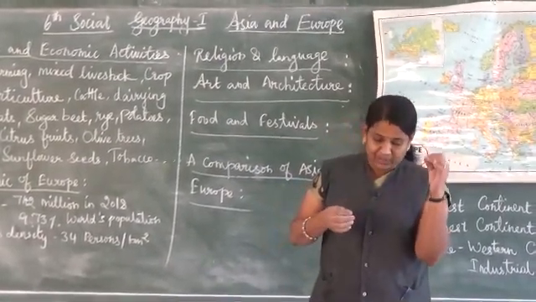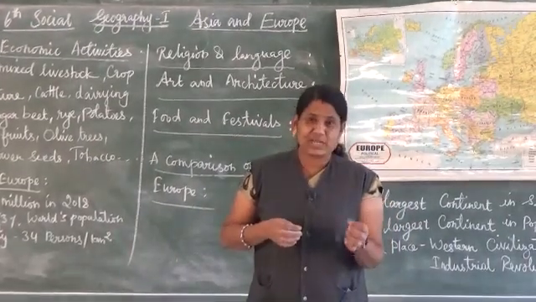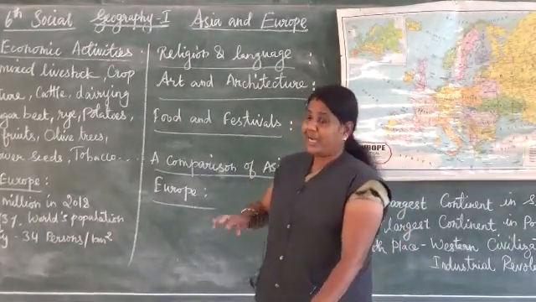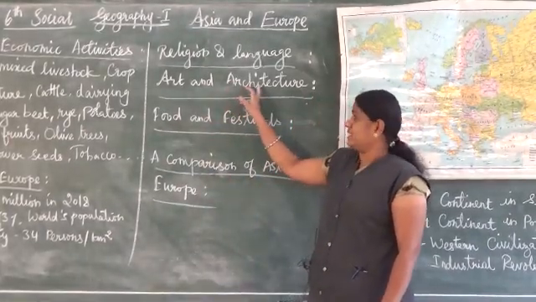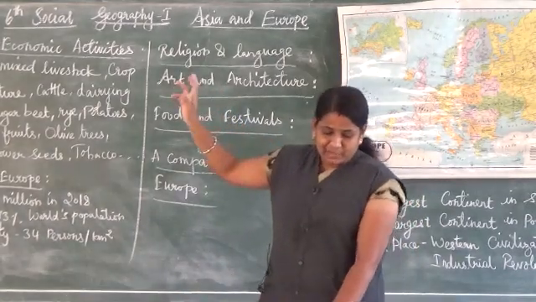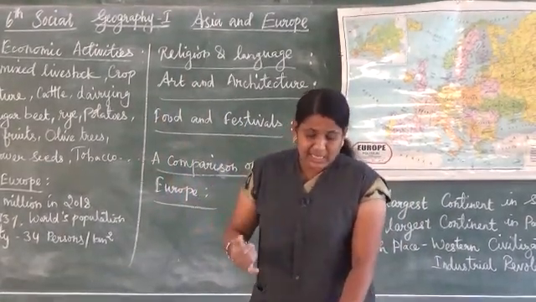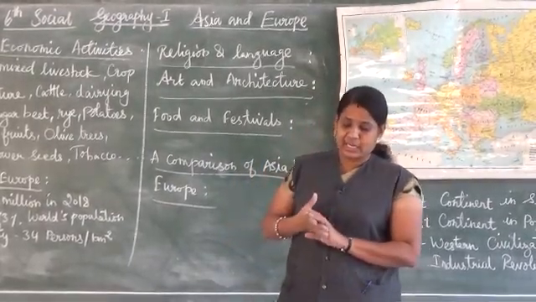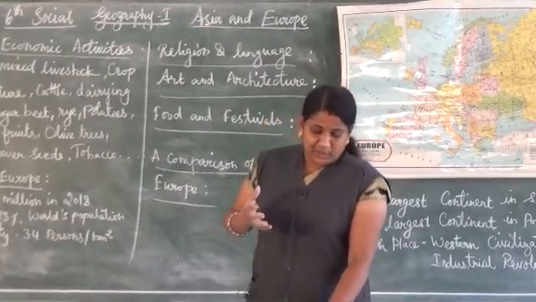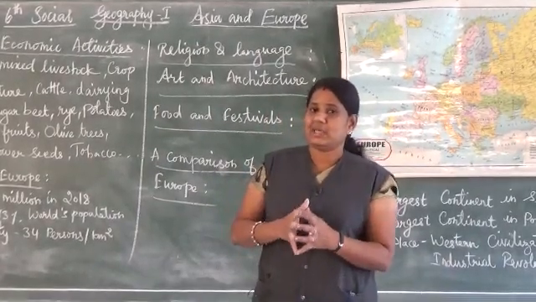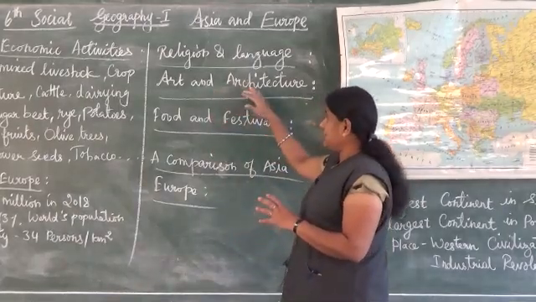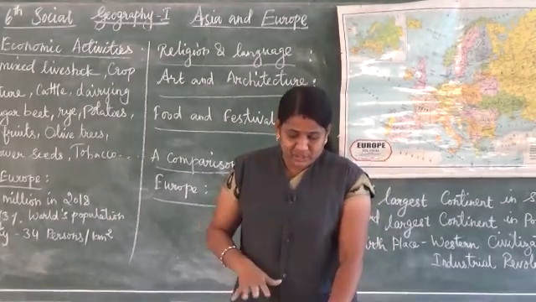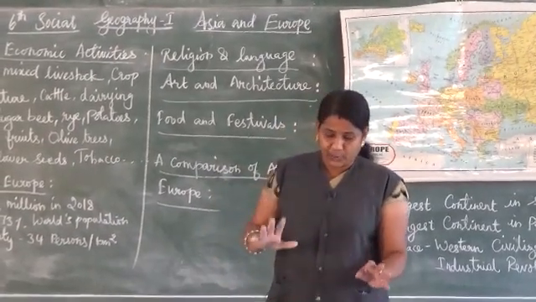So more than 90% of the people belong to the Caucasoid race. Next one, art and architecture. We know the Pisa Tower, the Mona Lisa, the Eiffel Tower, Big Ben, the Statue of David, the Thinker, the Acropolis, the Colosseum. So these are the evidence of art and architecture in Europe. European art and architecture mostly reveals ordinary human beings.